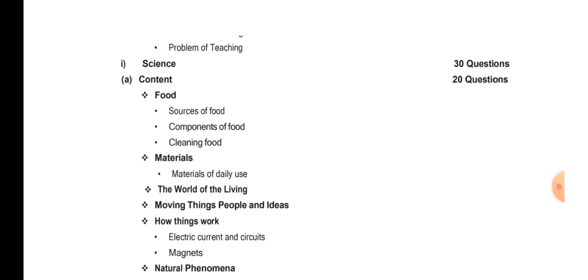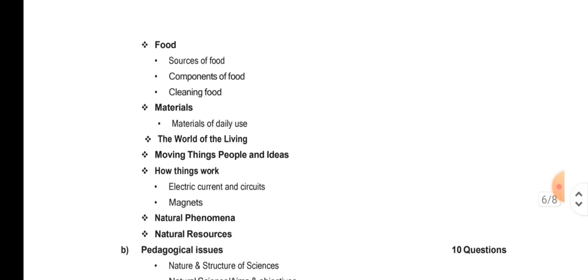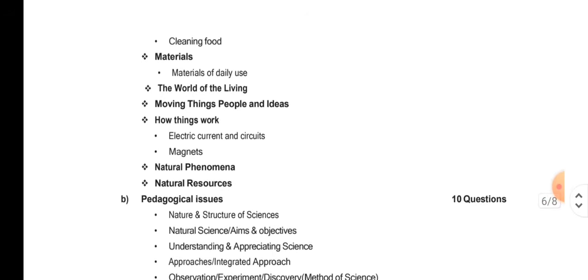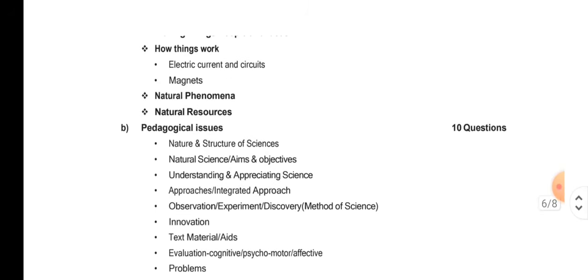So you have to know food, the different sources of food, the different components of food, cleaning food, materials of daily use, the world of the living, moving things, people and ideas, how things work, electric current and circuits, magnets, natural phenomena, natural resources. Very easy topics, very basics.